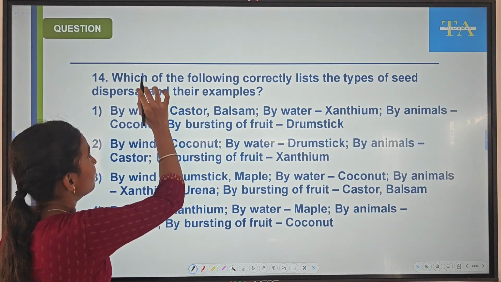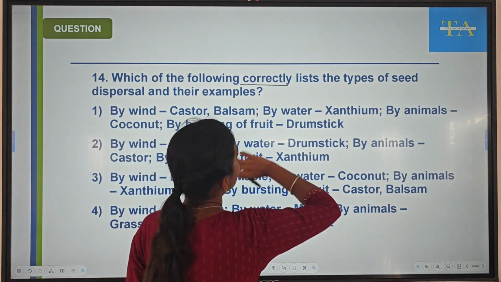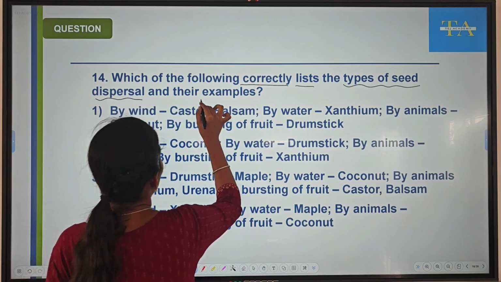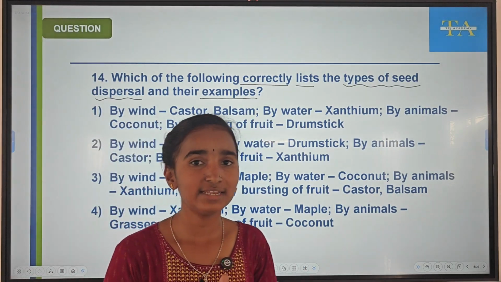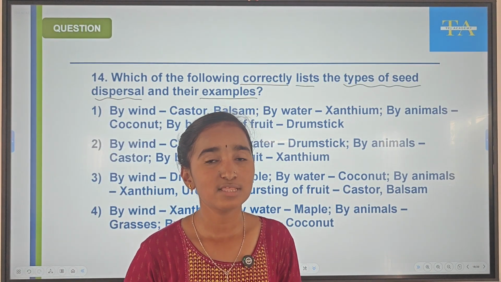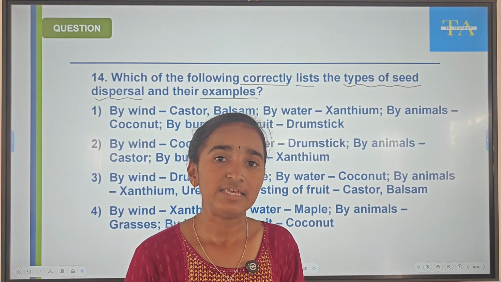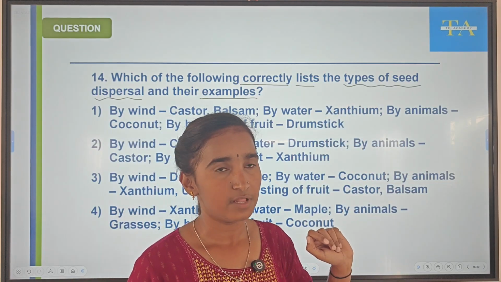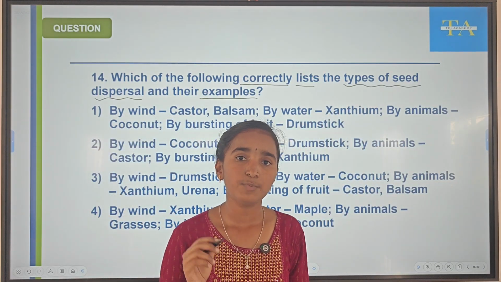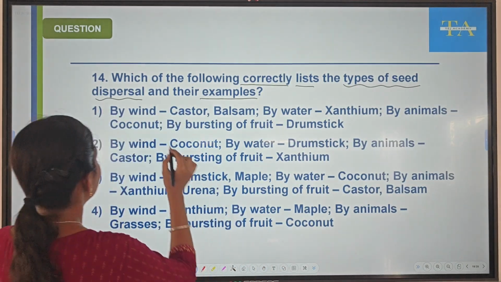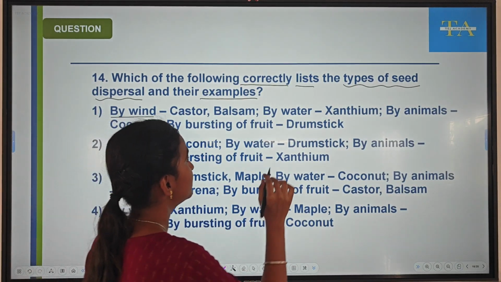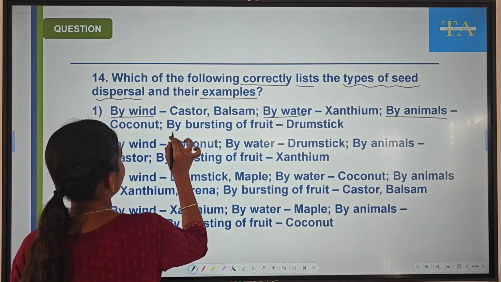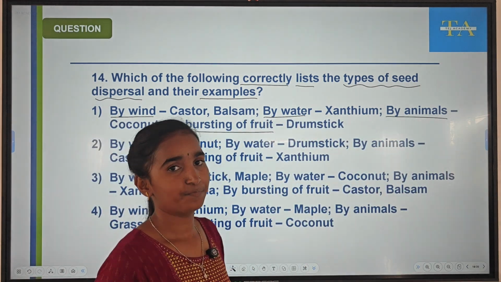14th question. Which of the following correctly lists the types of seed dispersal and their examples? Seed dispersal is the spreading of seeds to different areas. You might have seen the same kind of plants in different areas. That is through seed dispersal. This seed dispersal can happen through wind, by water, by animals, or by the bursting of fruit.